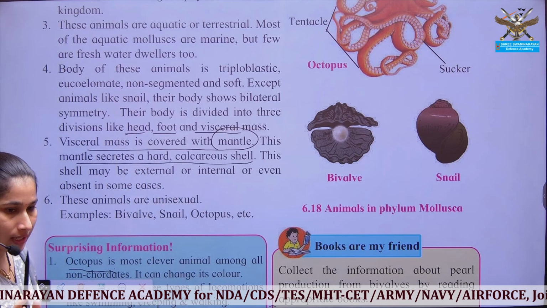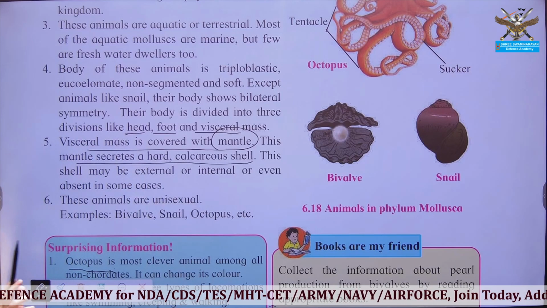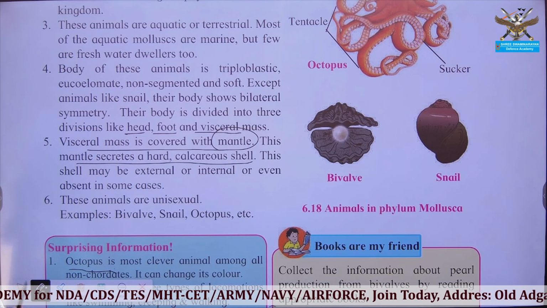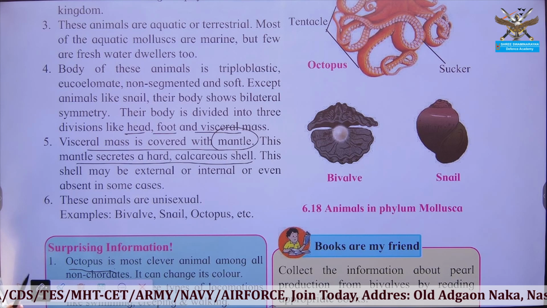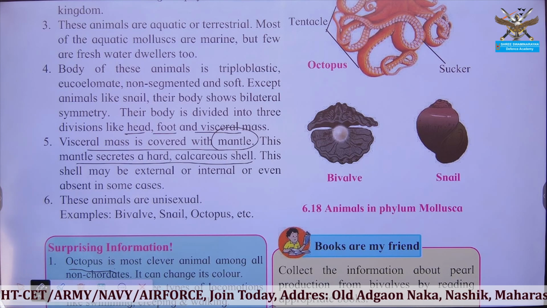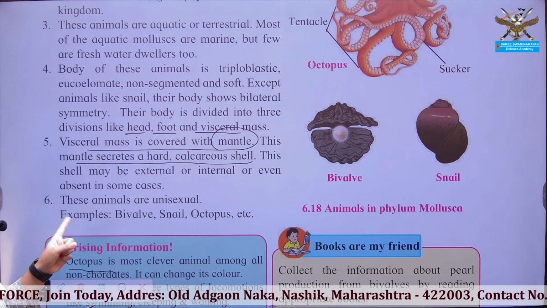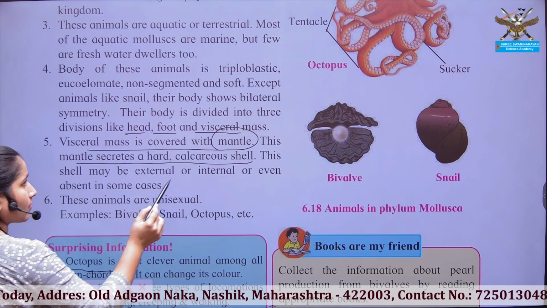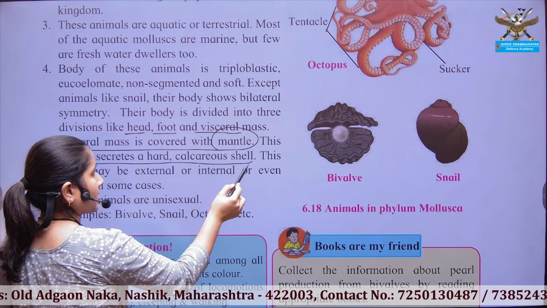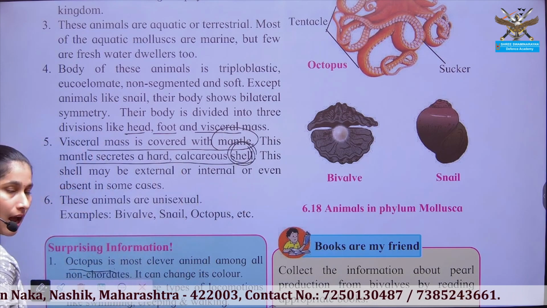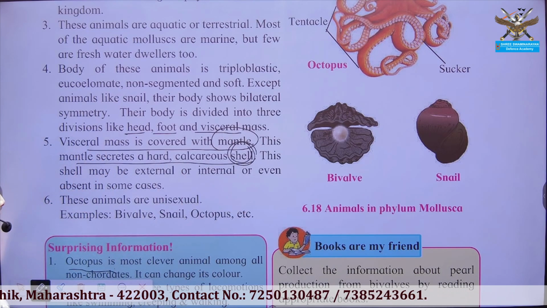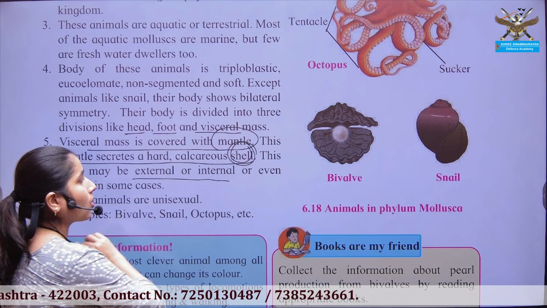This is the only exception among mollusks. The organism's body is soft itself, but whatever hard structure or protective covering is present, that is the mantle's secretion, the shell. The hard covering is known as the shell. It may be external or internal.